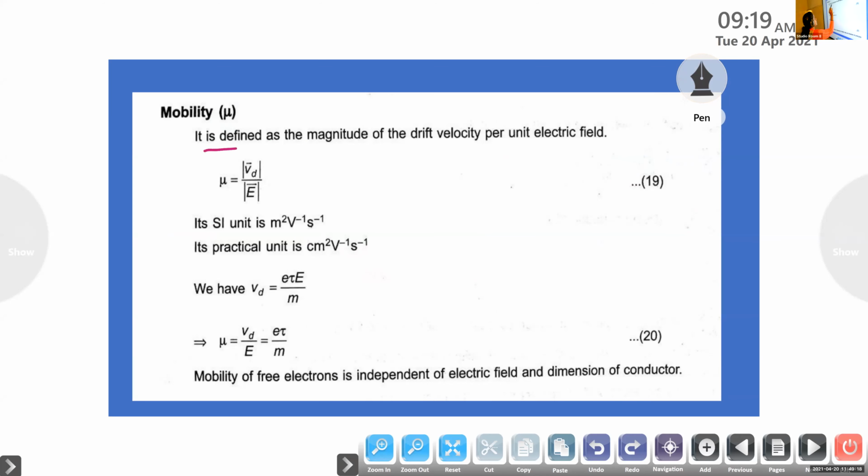It is defined as the magnitude of the drift velocity per unit electric field. Mu is equal to modulus of Vd divided by E, that is, the magnitude of drift velocity divided by the electric field E.